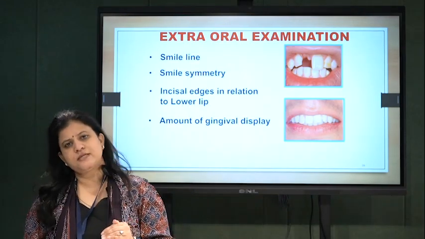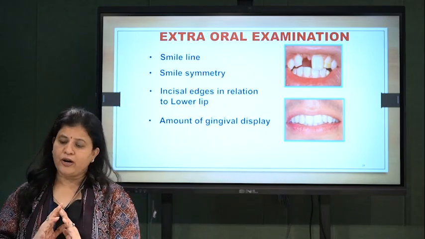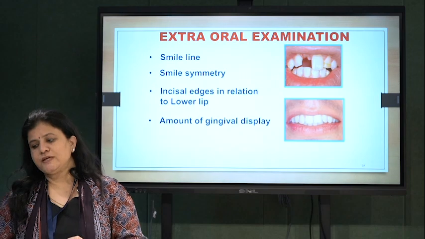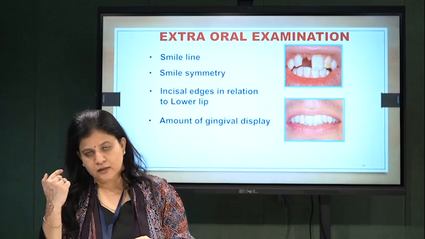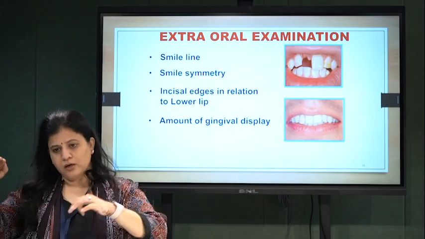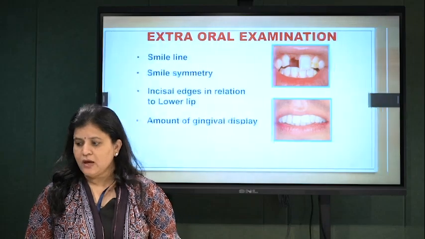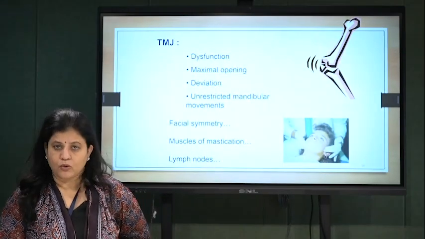You should give such a prosthesis that bilaterally it should look similar. It should not look like a foreign prosthesis. Incisal edges in relation to lower lip. The incisal edge should be parallel to the lower lip line. Amount of gingival display. Gingival display should follow the golden ratio.